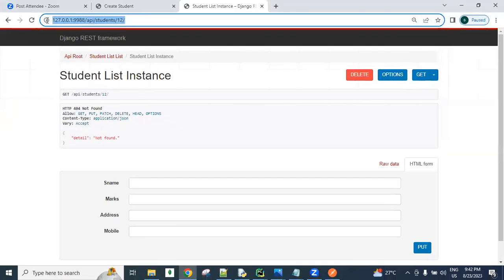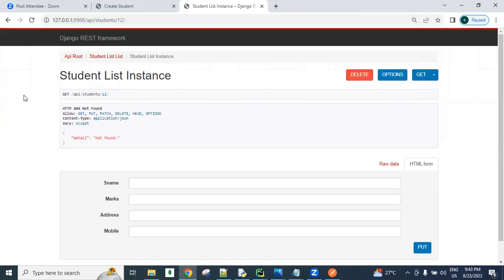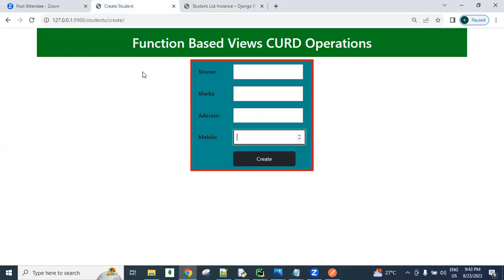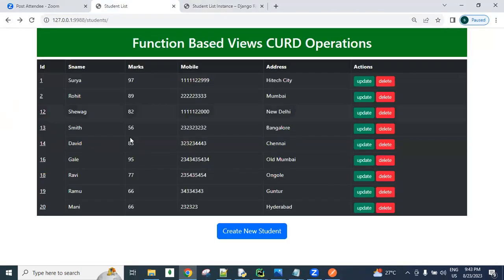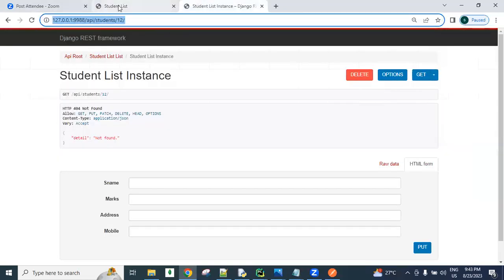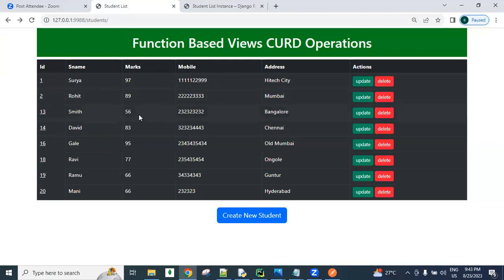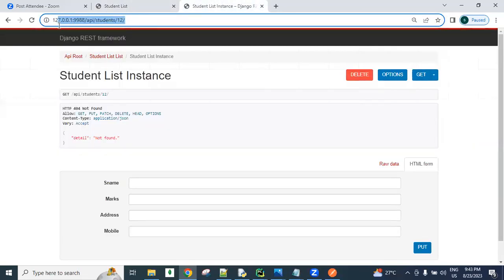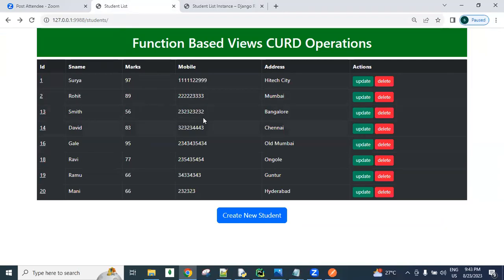So using this API, people can delete our records. I created some records, guys, and all these records are in my database. People who use my API can delete these records.